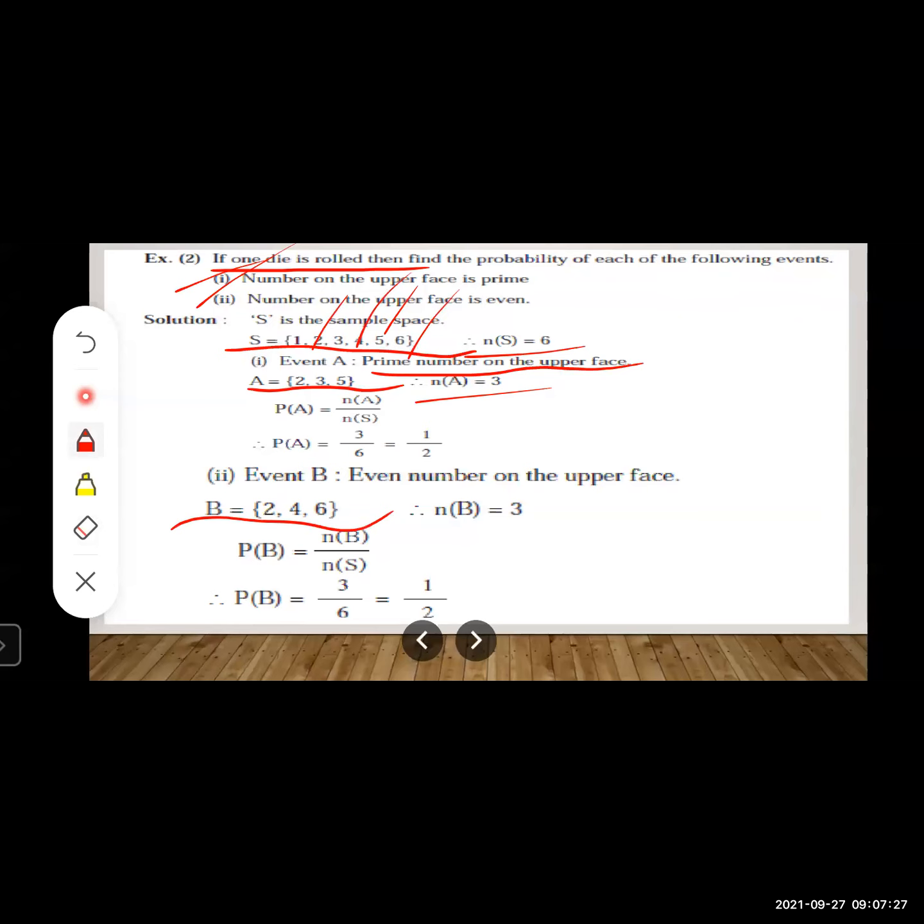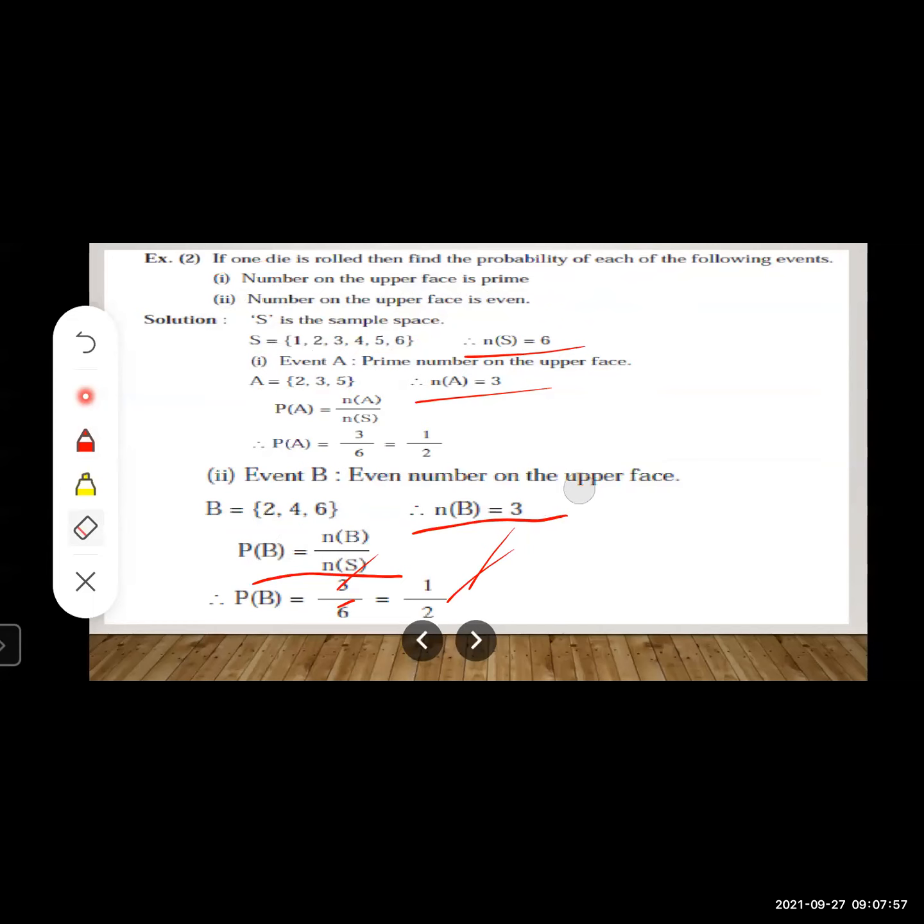So how many sample points are there? 3. So you will write n(B) is equal to 3. Now we will use the formula of probability. Yes, P(B) is equal to n(B) upon n(S). What is n(B)? 3. What is n(S)? 6. So it will be 1 upon 2. 3 ones are 3, 3 twos are 6, right? So probability of getting even number on the upper face will be 1 upon 2. Yes, students, I think you must have understood. Let us move to the next slide.